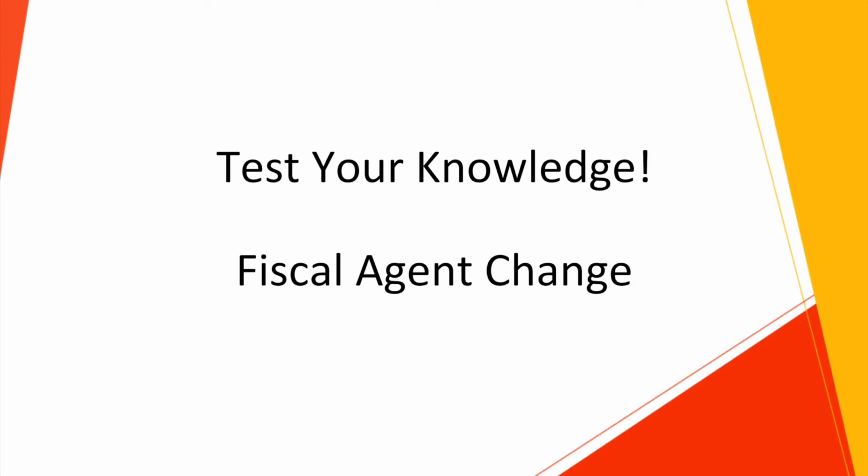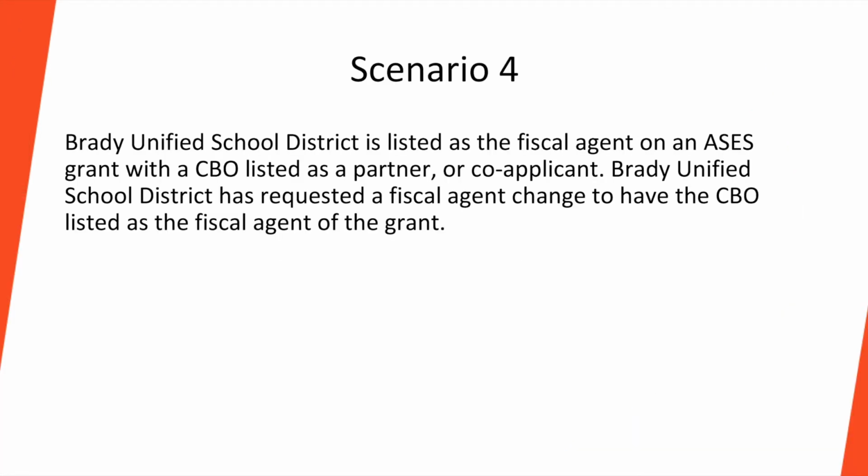Would the following scenarios be allowable? Why or why not? Brady Unified School District is listed as a fiscal agent on an ASES grant with a CBO listed as a partner or co-applicant. Brady Unified School District has requested a fiscal agent change to have the CBO listed as a fiscal agent of the grant. Would this be allowable? Why or why not?